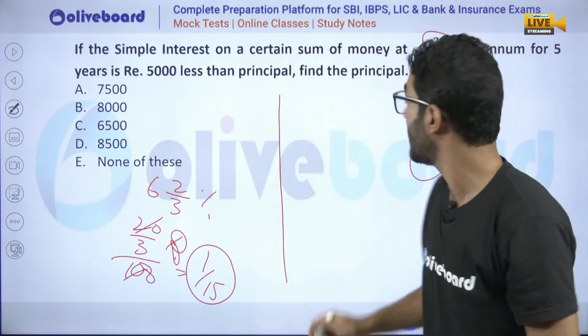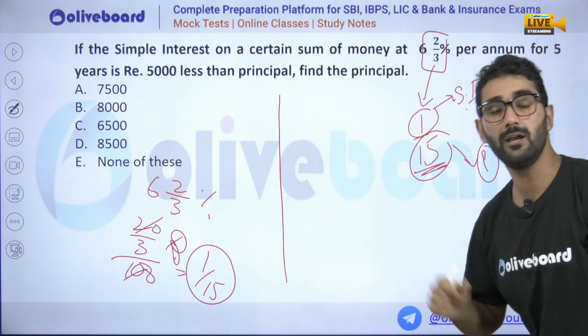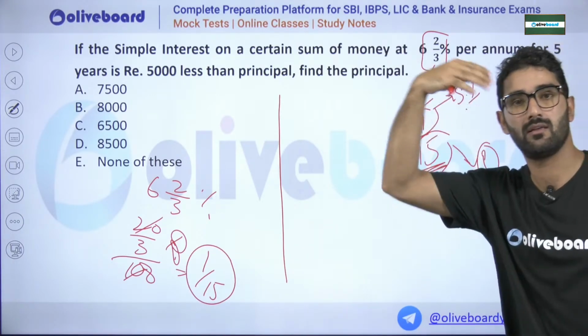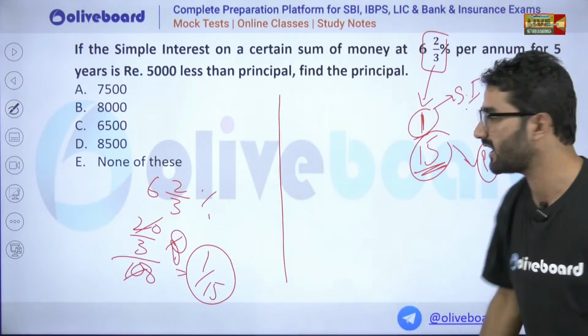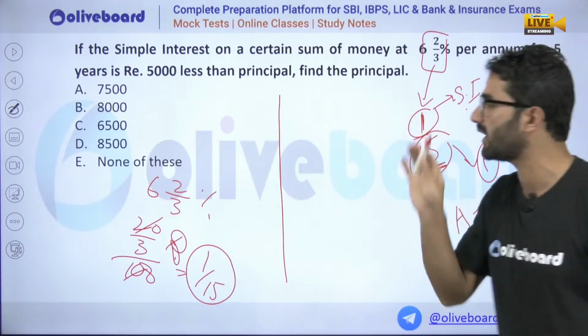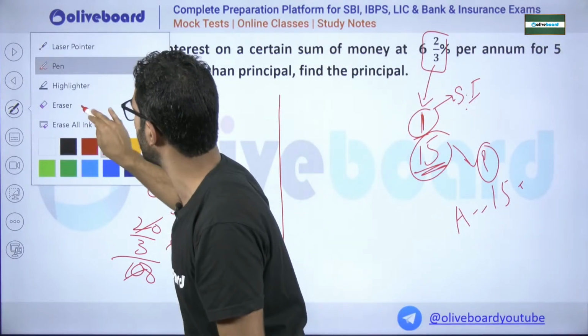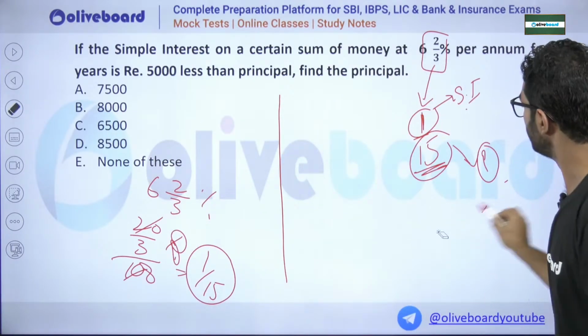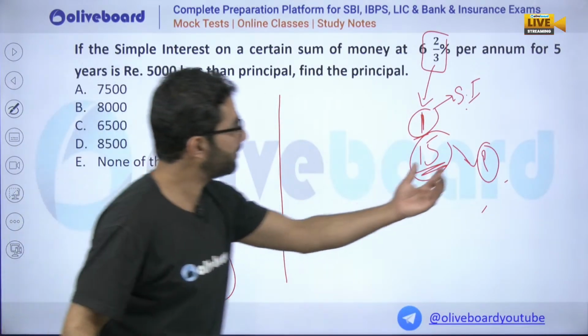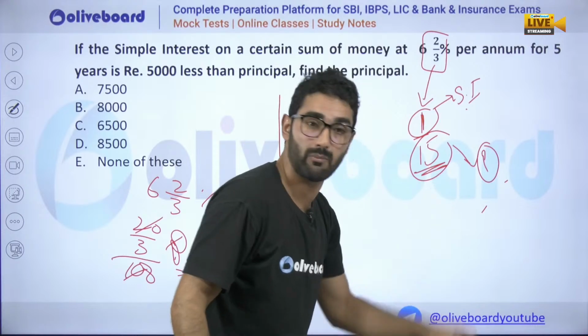It means that if 15 is the principal, one will be the simple interest, and the total amount will be 15 plus 1, that is 16. We don't have to go that way, but we have to calculate something. That is, if simple interest for each year is 1, principal will be 15.